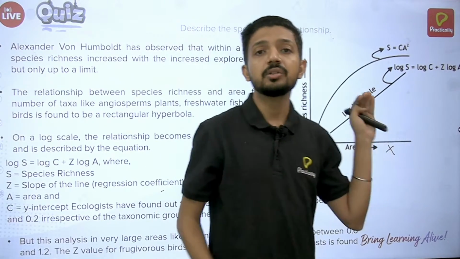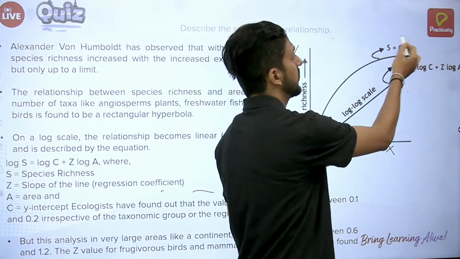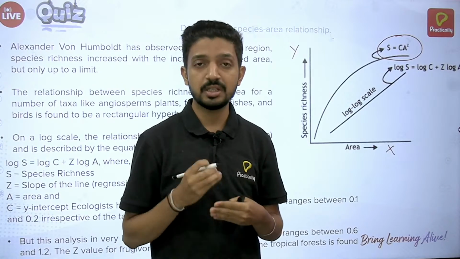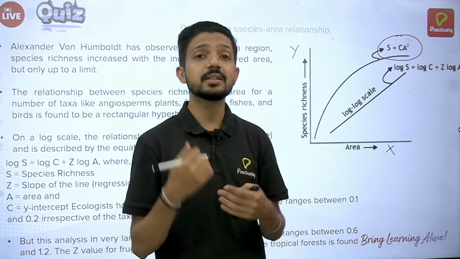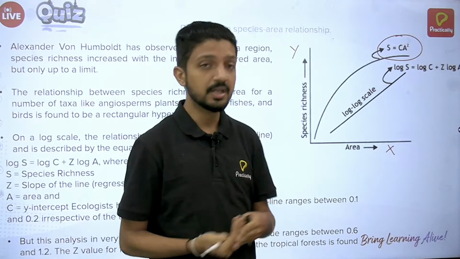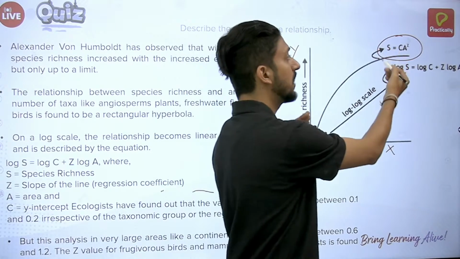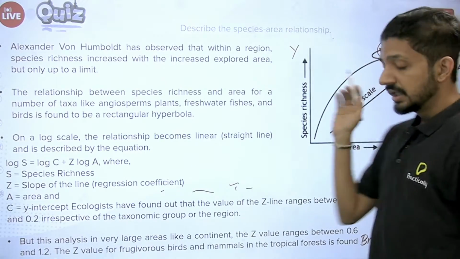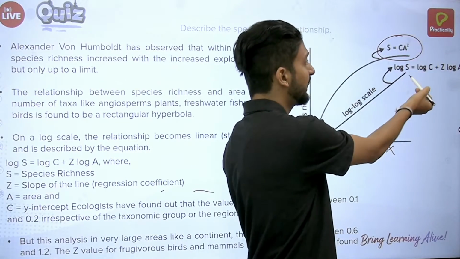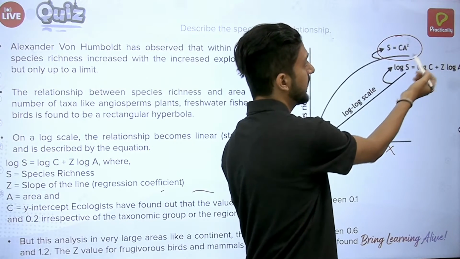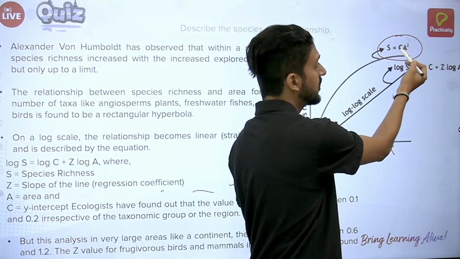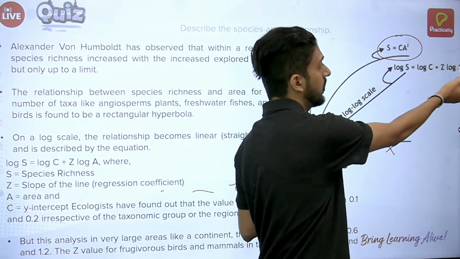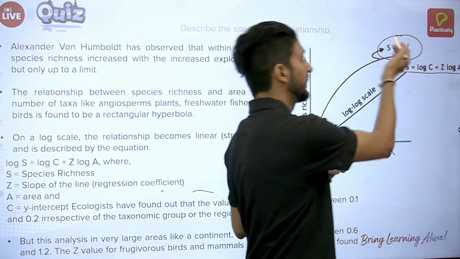Now you might be wondering where they got this particular formula. There are some mathematical calculations involved behind it, but that is beyond the scope of our syllabus. We just need to remember that this is how the species area relationship is connected. This is the formula. If you apply mathematics and write it in log form, then we can write log S equals log C, because multiplication between C and A converts into addition. When we write in log form, this Z comes ahead: Z log A. This is the log form of this formula.